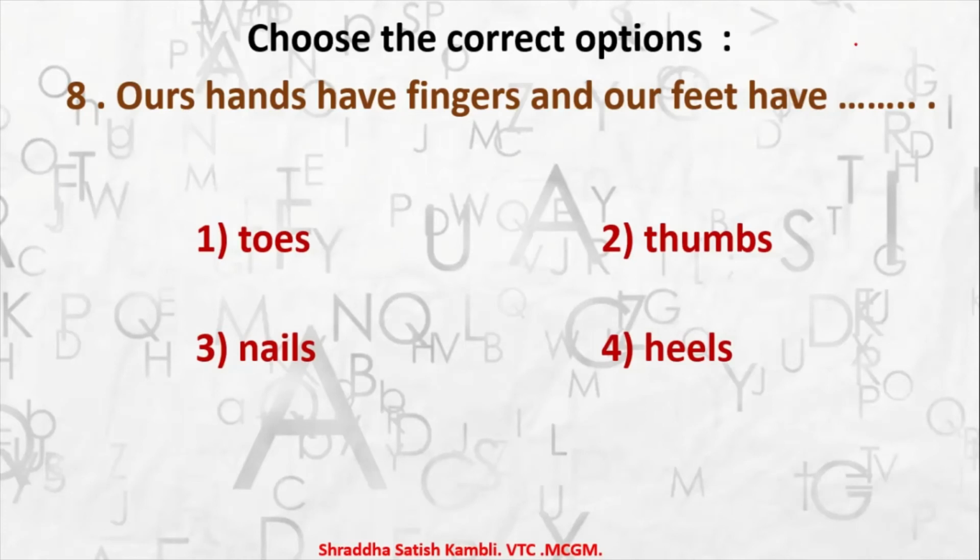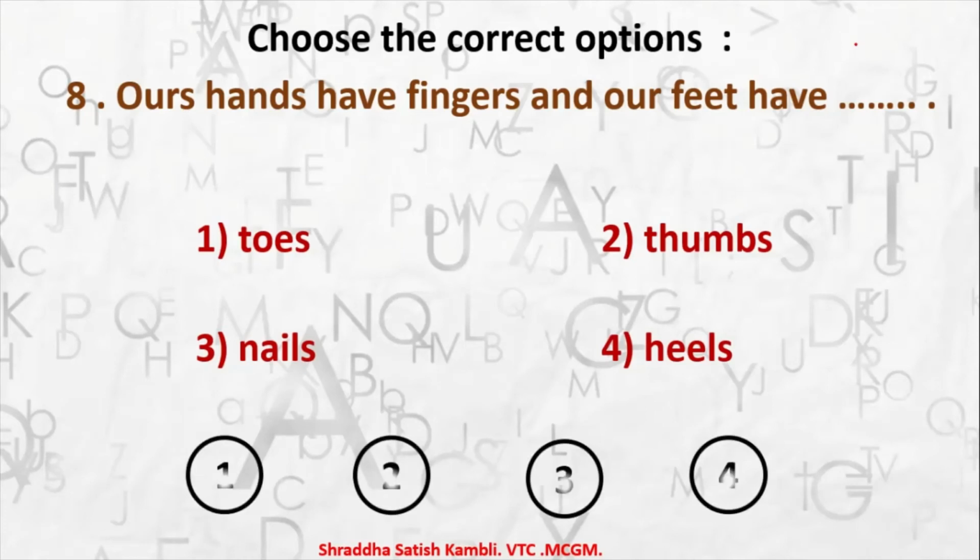Are they 1 toes, 2 thumbs, 3 nails or 4 heels? It is option number 1, toes. You say tips and toes, nails and toes, fingers and toes. Our hands have fingers and our feet have toes. So option number 1 is the correct answer.